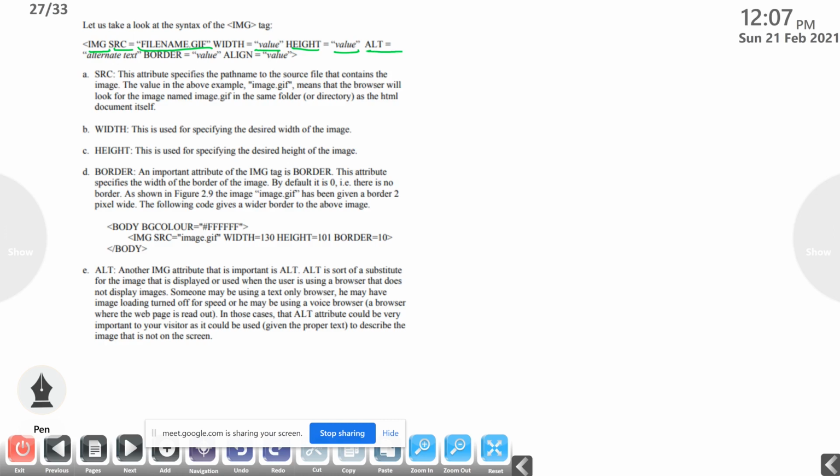Then alt equal to alternate text. What do you mean by alt and alternate text? If the image is not there in the folder we specified, then what will be displayed? It will show a box, and whatever we give after the alt attribute will be displayed there. So, alternate text.